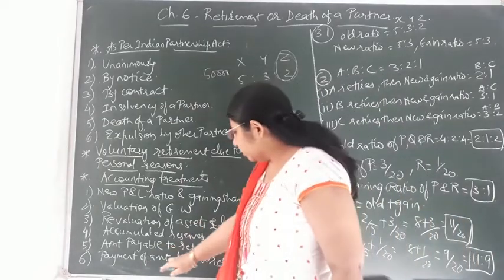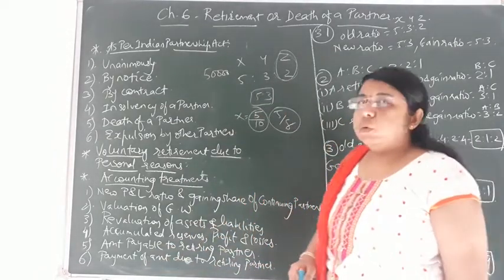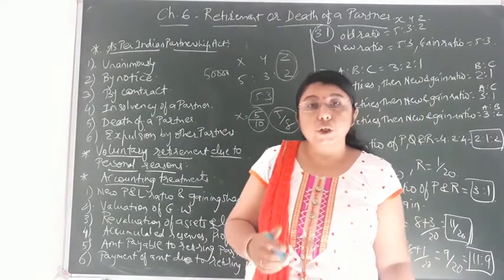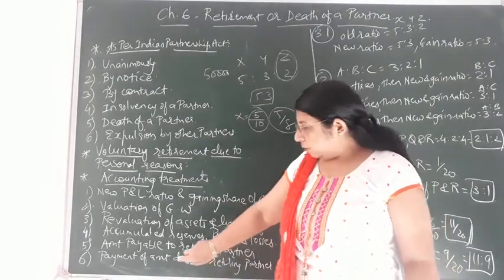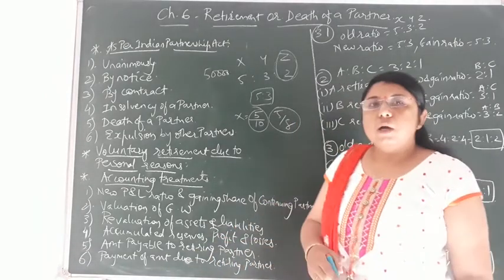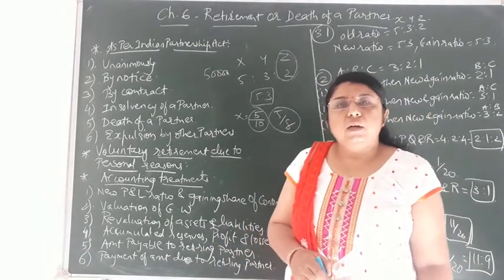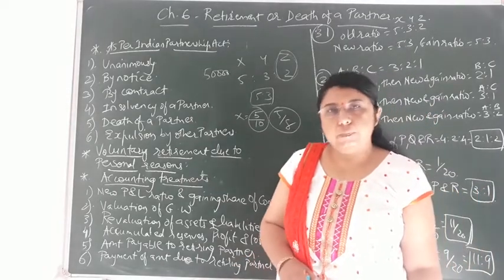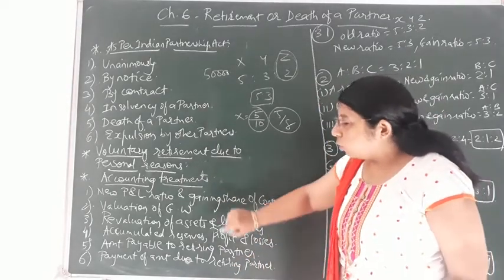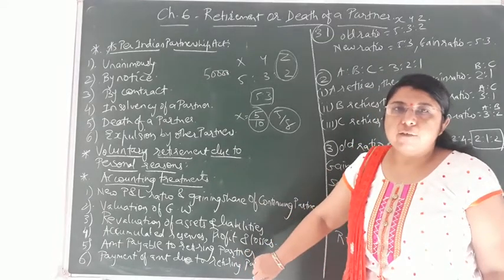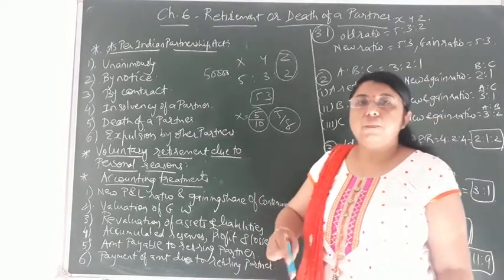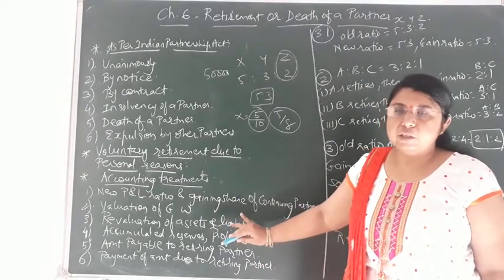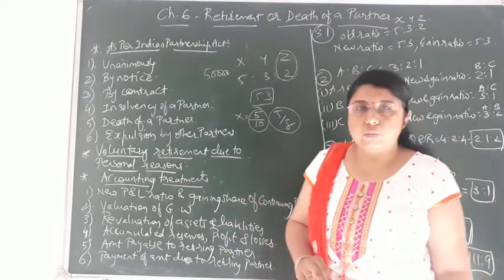Now the last point, that is payment of amount due to the retiring partner. It means any amount which is due, outstanding, remaining to be paid to the retiring partner at a later date as per the agreement, that is to be paid to the retiring partner. So these are the accounting treatments that we have to understand in the practical sums. This was just the theory, or the basic idea, that I have given of all these accounting treatments.